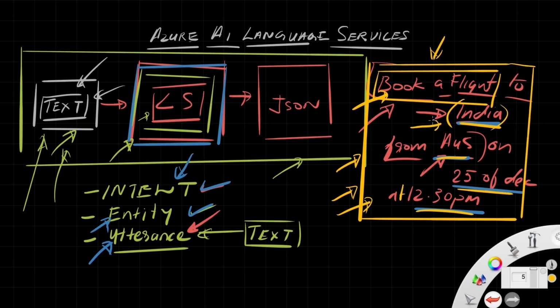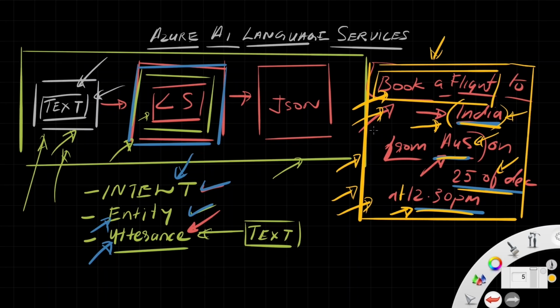Also, we need to put some additional fields for these parameters. For example, this is a location, this is a location, this is a date, this is a time. We need to mark all those things for the AI to understand. Now we can create more utterances for that intent with a different source and destination, with a different date and time. Book a flight to America from Japan on 18th of Jan at 1 a.m. Different time, different place, all different but same intent. So again, different utterance with different parameters or different entities.